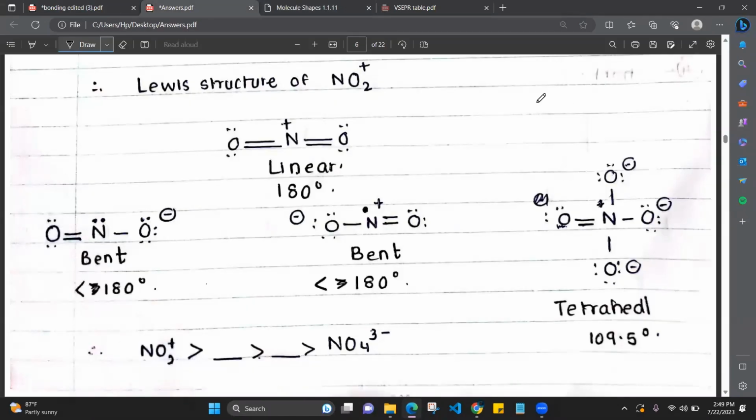If you already know a method to draw the Lewis structure, which is a traditional method, it's okay, no problem, draw it that way, okay? If you really need to save time, I can recommend this way, okay?